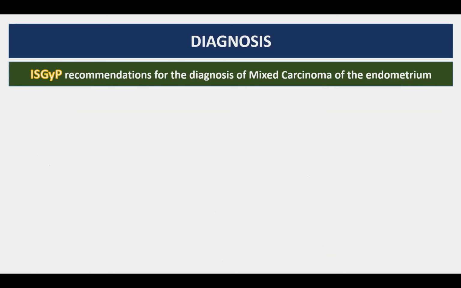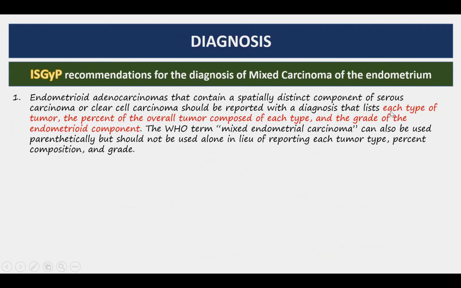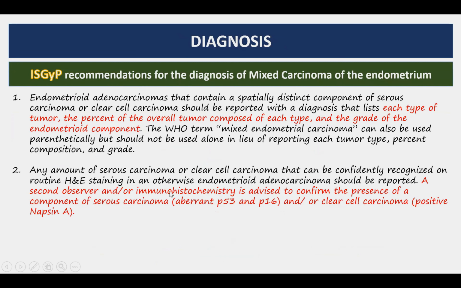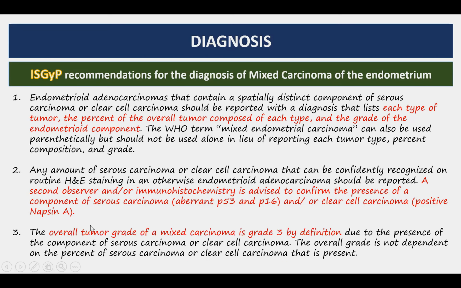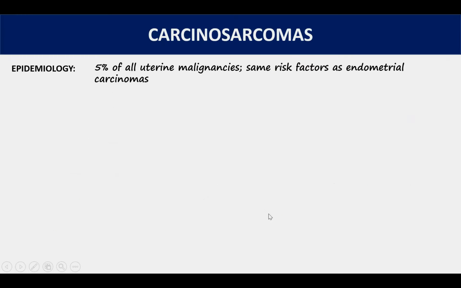The ASGIP recommendations for diagnosis of mixed carcinoma of the endometrium say that we have to list each type of tumor, the percent of overall tumor composed of each type, and the grade of the endometrioid component. And a second observer and/or immunohistochemistry is advised to confirm the presence of the component of serous carcinoma and/or clear cell carcinoma. Also, the overall grade of the tumor is always high grade or grade 3 by definition, as I previously mentioned.